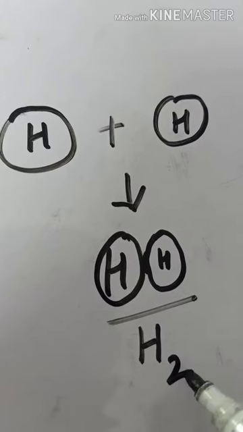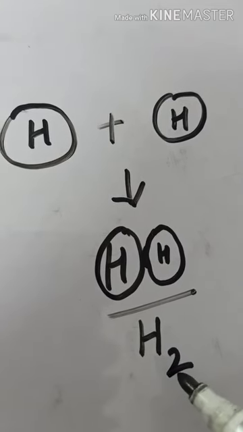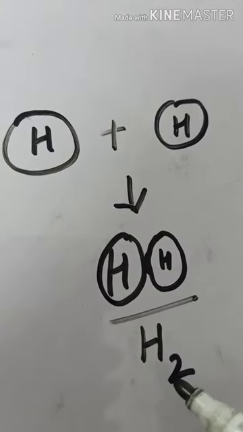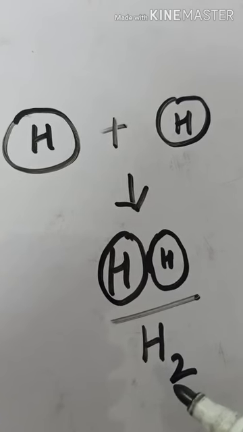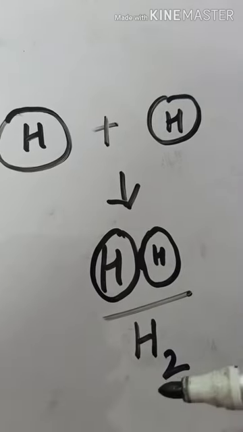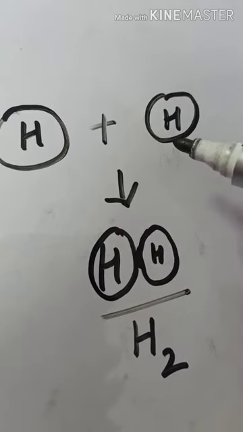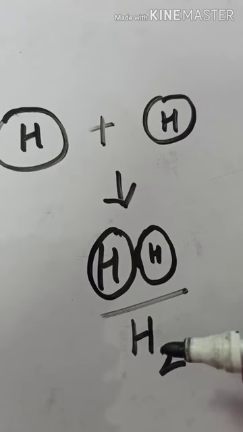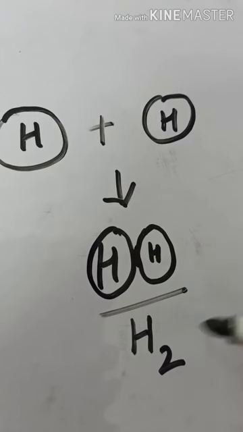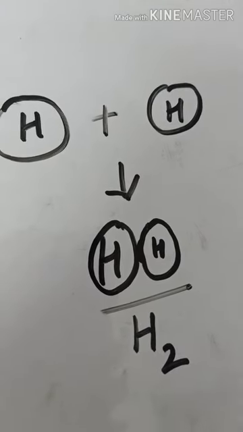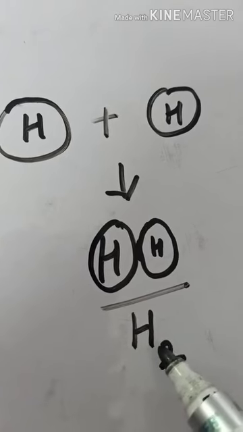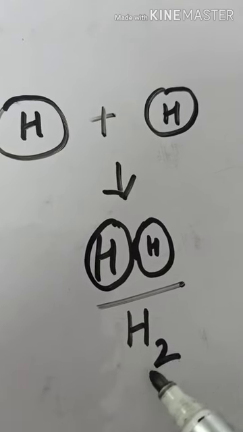So this hydrogen molecule is capable of independent existence. So there is a difference between atom and molecule. An atom does not exist independently and a molecule can exist independently. So here we have the formula of the hydrogen molecule, that is H2.